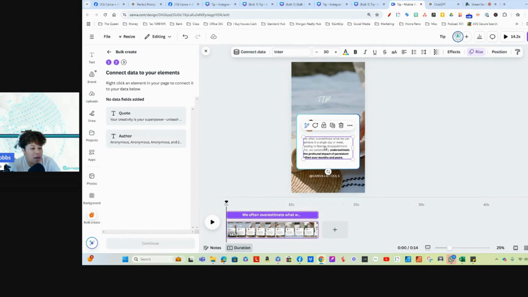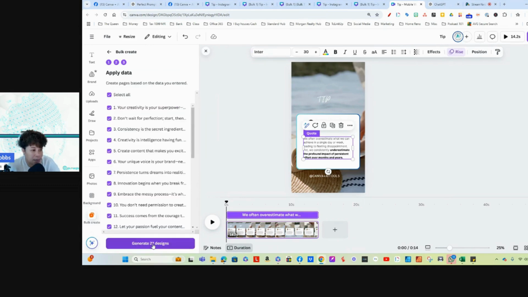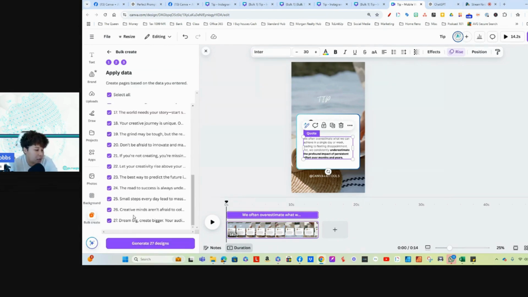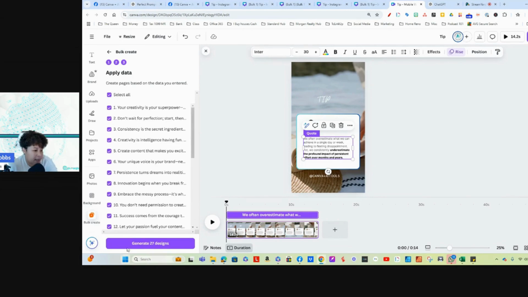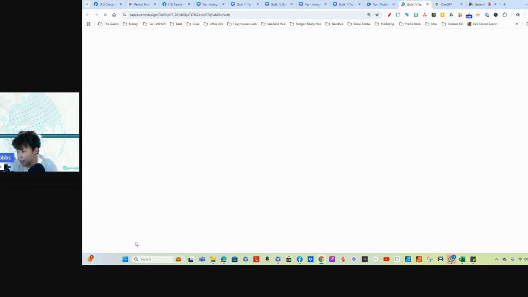So you're going to click on where you want the connector to connect. So you're going to click connect, okay? And you're going to choose the drop down. I don't want this. I only want this. And so then I'm going to click continue. And now it's going to pull in all 27 pieces, okay? And then you're going to do generate 27 videos. And you wait for a second.